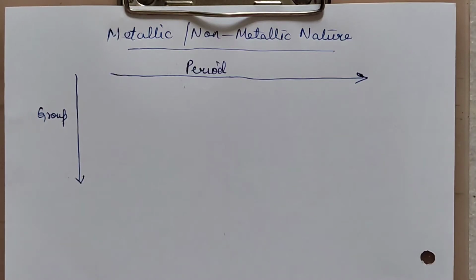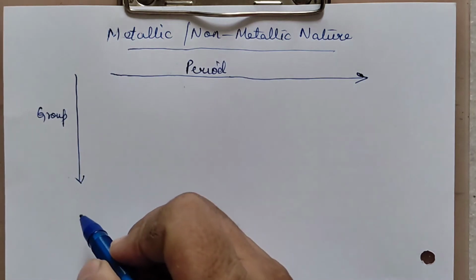We are on to the next lecture on periodic classification after completing all the periodic properties. Till now we have completed atomic radii, ionization energy, electron gain enthalpy, electronegativity. So if you have understood those properties properly, then we can also discuss the metallic, non-metallic nature. So in this video, we will be covering metallic, non-metallic nature, nature of the oxides and diagonal relationship. So please watch the video till the end. Okay, so let's begin with metallic, non-metallic nature.